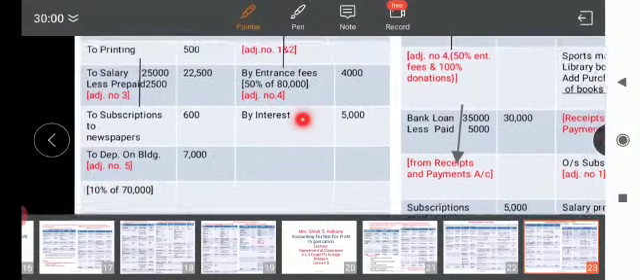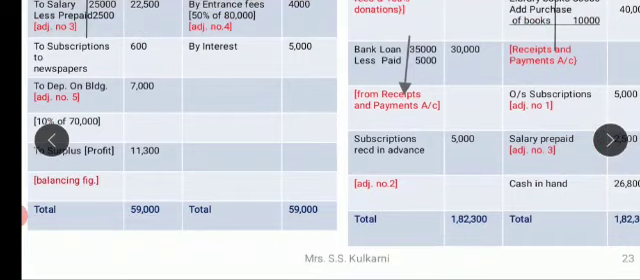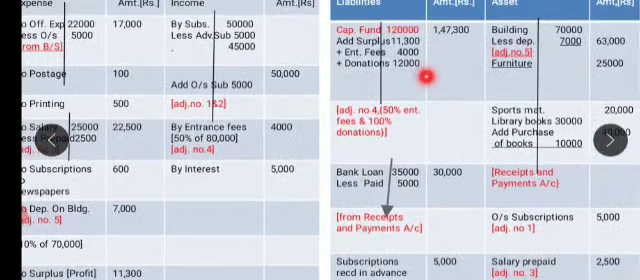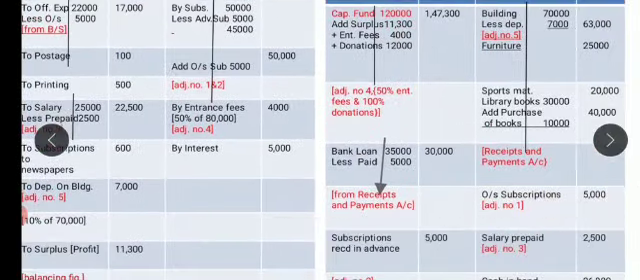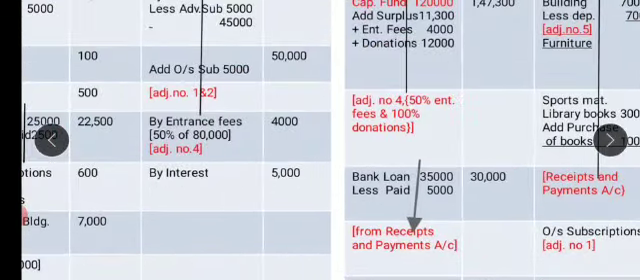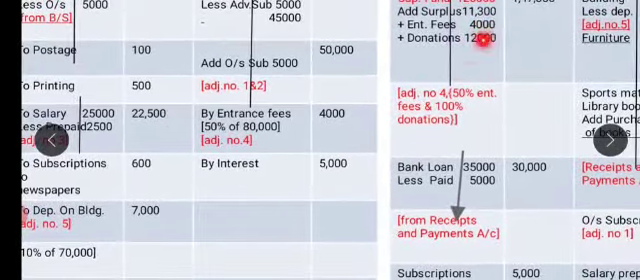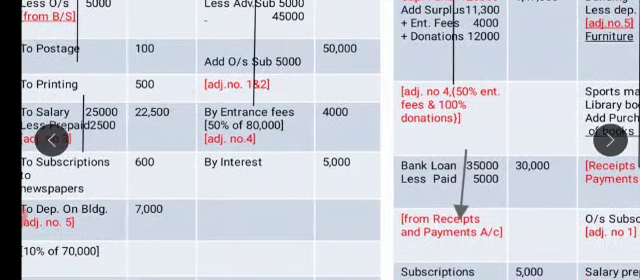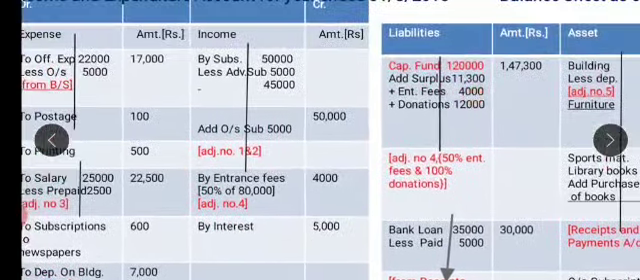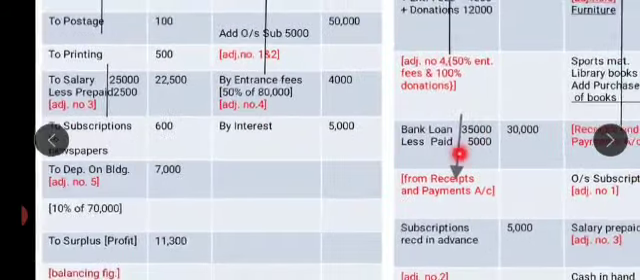To this, I will add the surplus of 11,300. So the same 11,300 is added. Next, entrance fees we have taken only 4,000. Balance 4,000 is to be capitalized. So that 4,000 is added to capital fund. 100% of donations have to be taken. So we are having, that is adjustment number 3, which is seen. So 100%. So the total capital comes to 1,47,300.